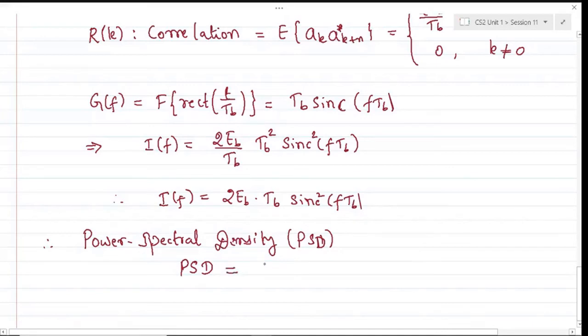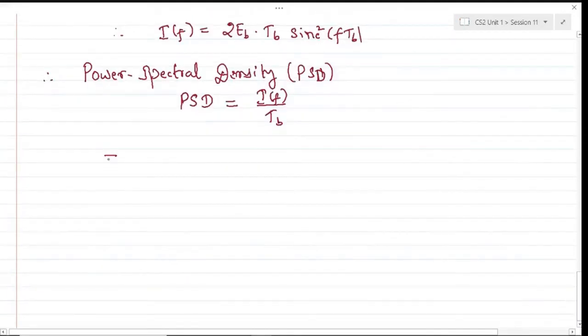So the PSD would be simply I of f over TB, and hence the transmit power spectral density will give us simply twice EB times sinc square f TB. So this is the power spectral density for BPSK.